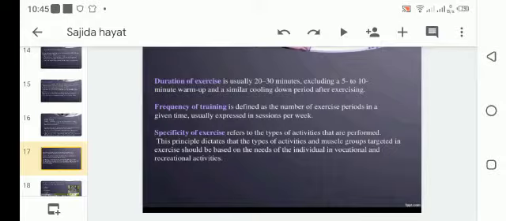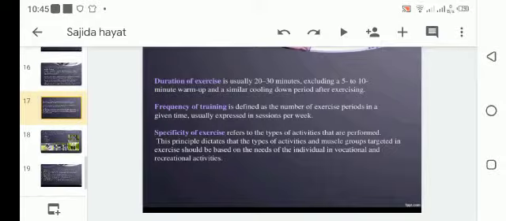Specificity of exercise. Specificity of exercise refers to the type of exercise that is performed. This principle dictates that the type of activities and muscle groups targeted in the exercise should be based on the needs of the individual in vocational and recreational activities.